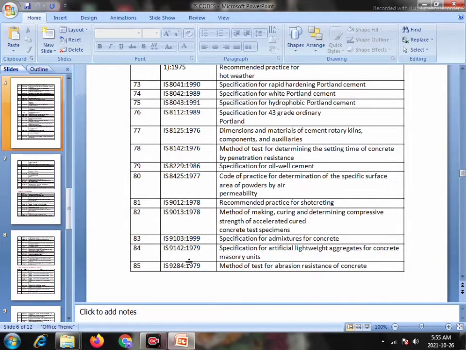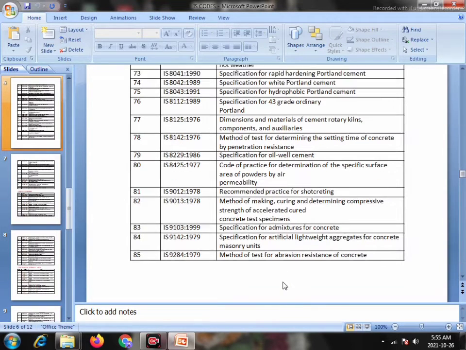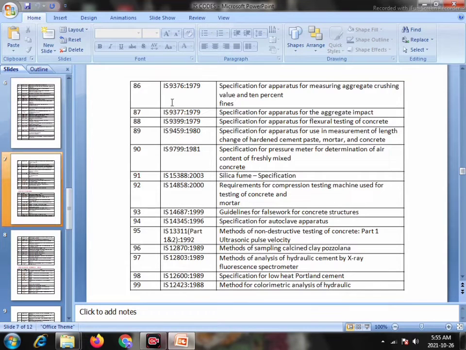84, IS 9142, 1979, Specification for artificial lightweight aggregates for concrete masonry units. 85, IS 9284, 1979, Methods of test for abrasion resistance of concrete. 86, IS 9376, 1979, Specification for apparatus for measuring aggregates crushing value and 10% fineness. 87, IS 9377, 1979, Specification for apparatus for the aggregate impact. 88, IS 9399, 1979, Specification for apparatus for flexural testing for concrete.